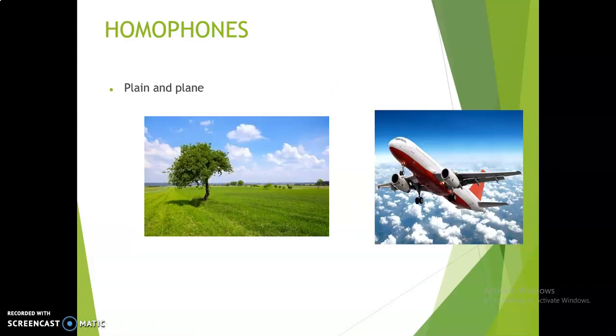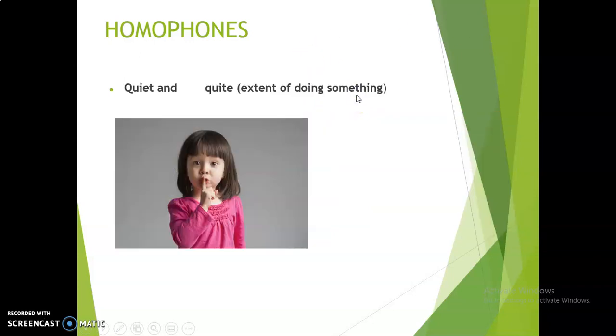Similarly, plain and plane. Plain is a flat surface covered with grass, in this example. PLANE is nothing but an airplane. Similarly, quiet is to remain silent, and QUITE is an extent of doing something. For example, it has been raining for quite some time.